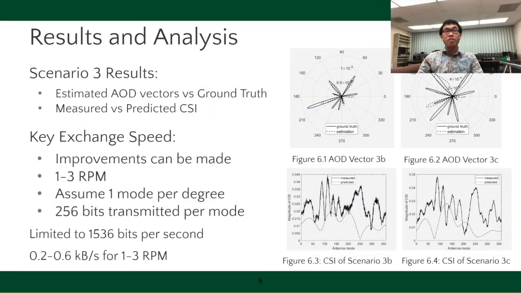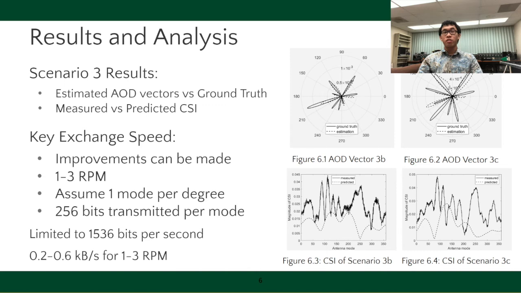Hi, I'm Alvin Yang, and now we will go over some of the results of our experiments. Here, in figures 6.1 to 6.4, are the comparisons between the ground truth and estimated AOD vectors and CSI magnitudes at the receiver. We will be focusing on scenarios 3B and 3C, where the difference between the experiments is the rotation speed, where 3B rotates at 1 RPM and 3C rotates at 3 RPM.